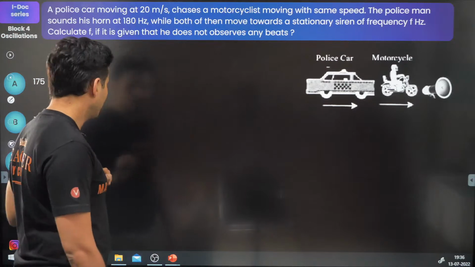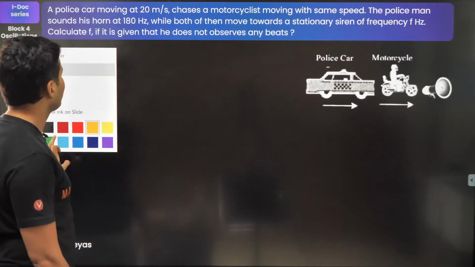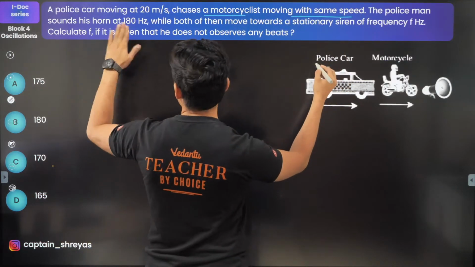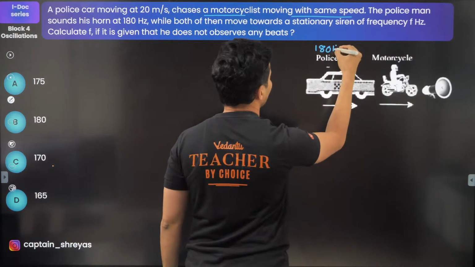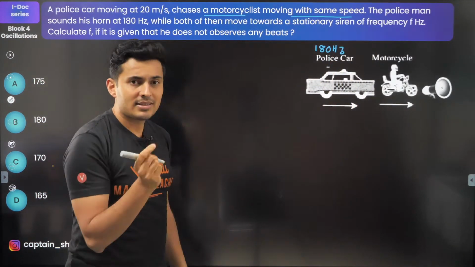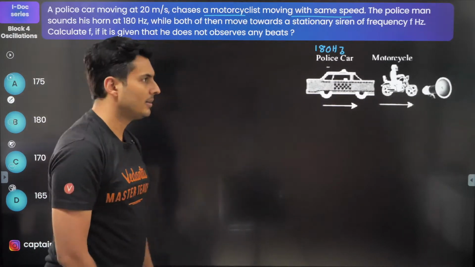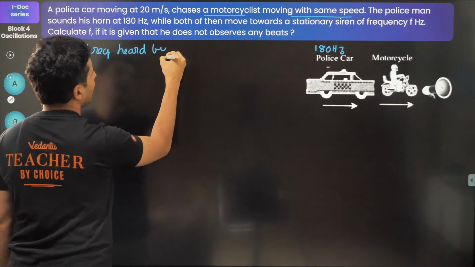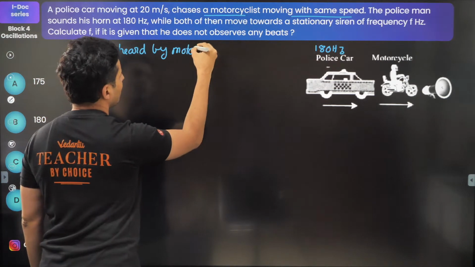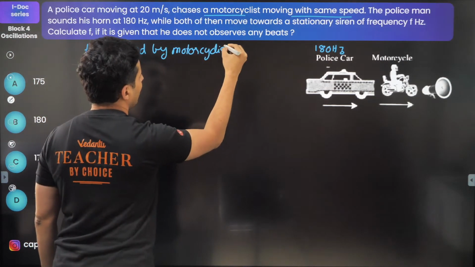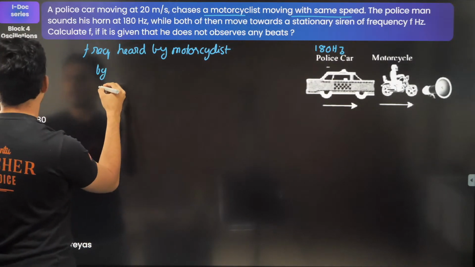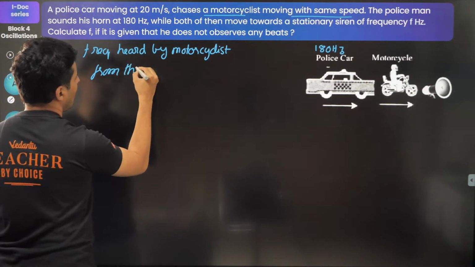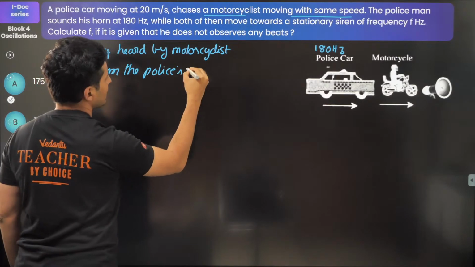Interesting. Because it is clearly mentioned in the question that the motorcyclist is moving with the same speed, and the police car sounds his horn at 180 hertz, think and tell me what is the frequency heard by the motorcyclist from the police's horn.